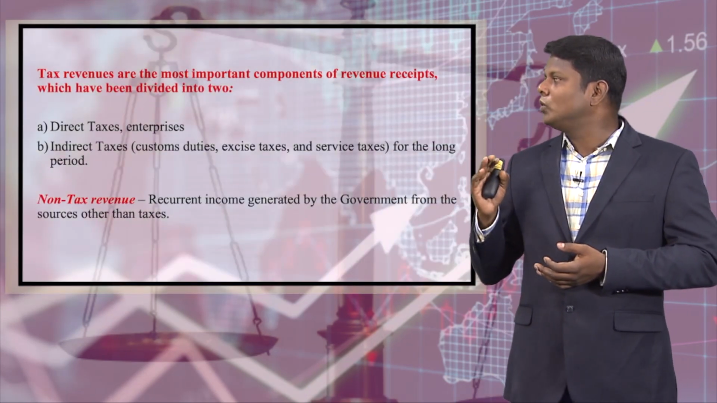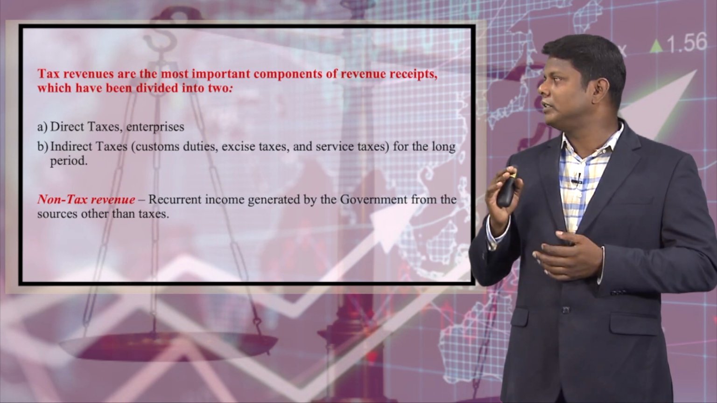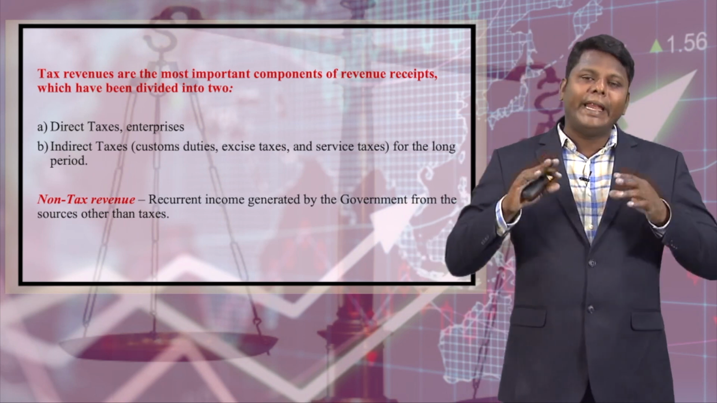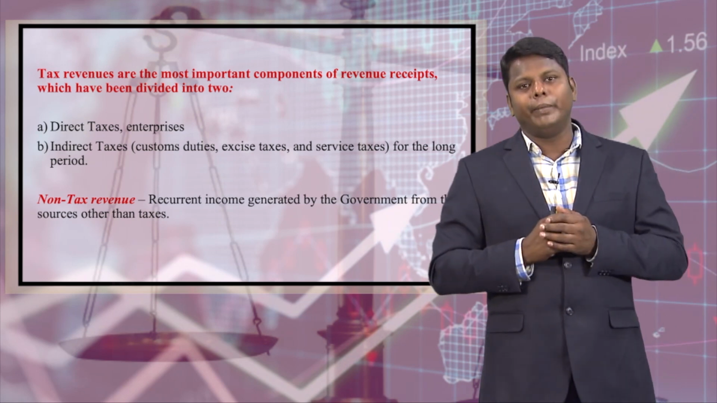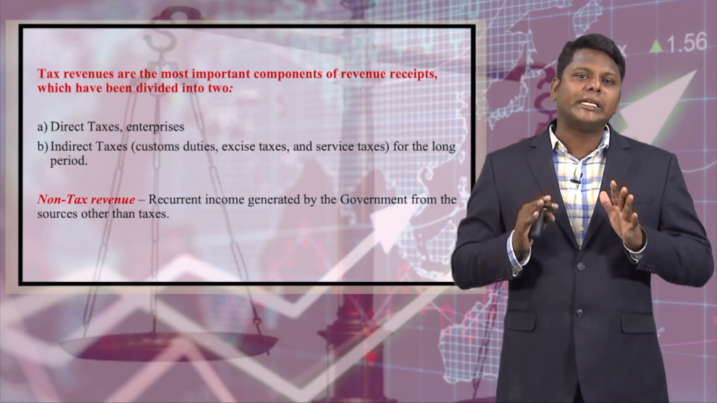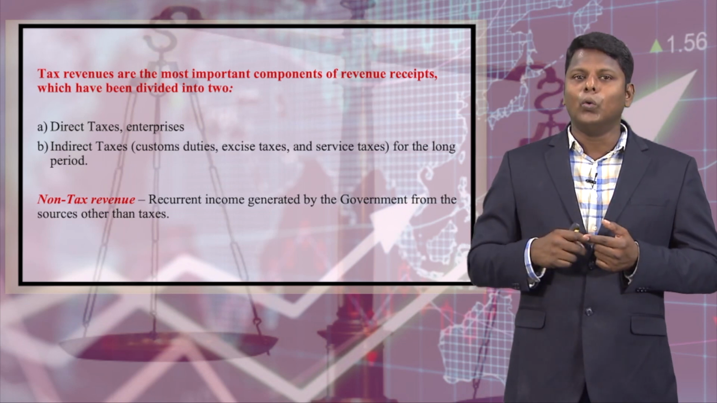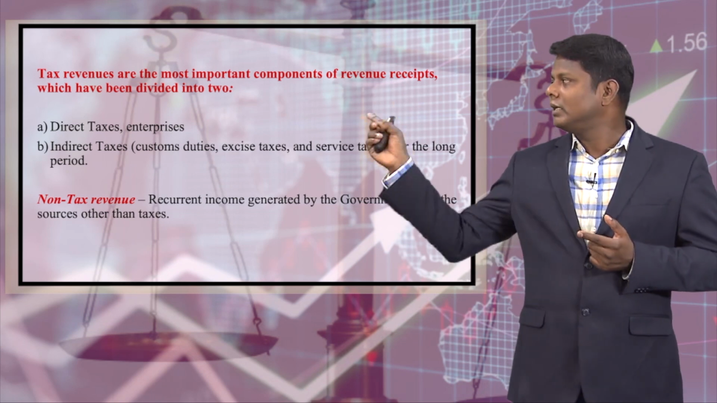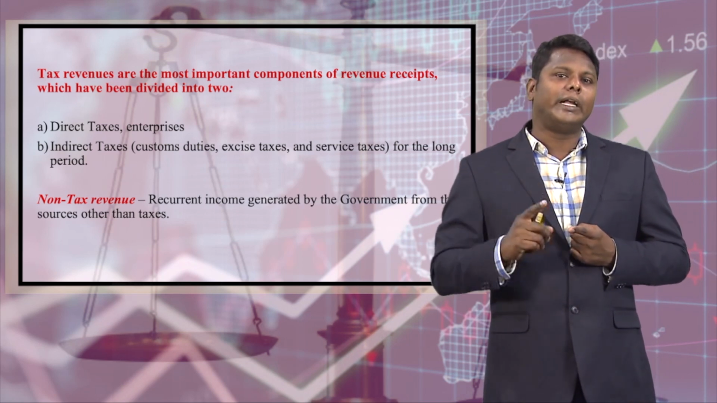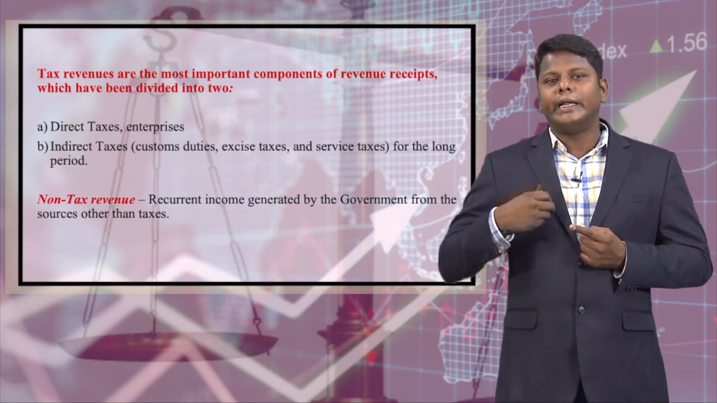Tax revenues are the most important components of revenue receipts, which are divided into two: first is direct tax and second is indirect tax. For any government, any budget, be it a state government, central government or union territory, taxes are the major source of revenue. If you are paying taxes to the government directly, that is called direct tax, and indirect tax is when you pay tax indirectly.